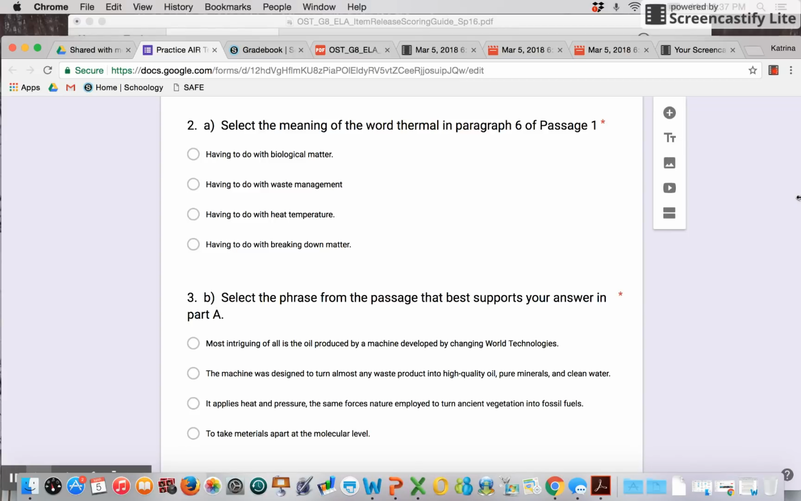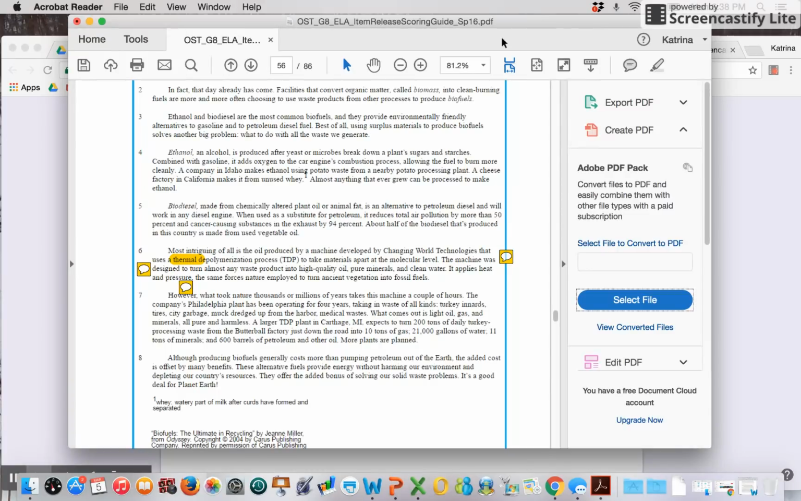So part A of this question asks you to select the meaning of the word thermal in paragraph 6 of passage 1. So let's go ahead and look at that section. So paragraph 6, bear with me, I trip over a couple of these words.